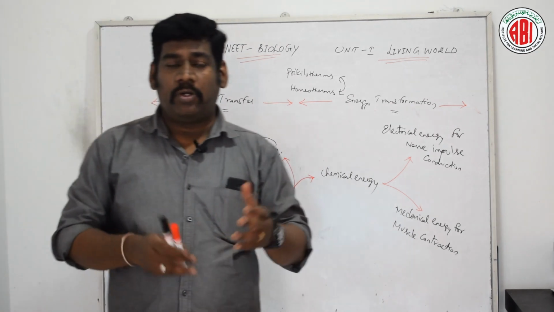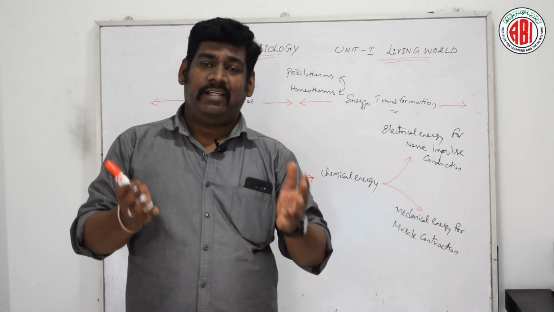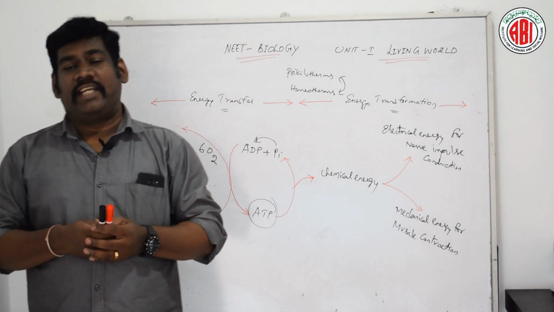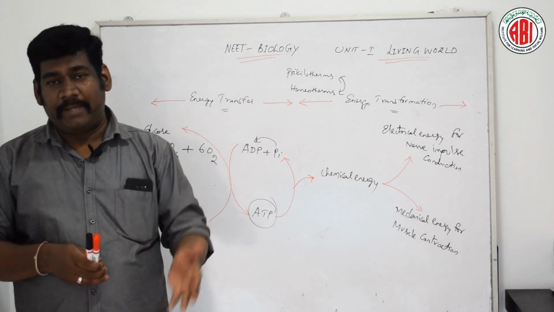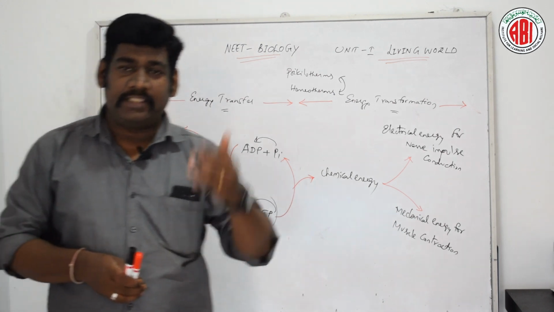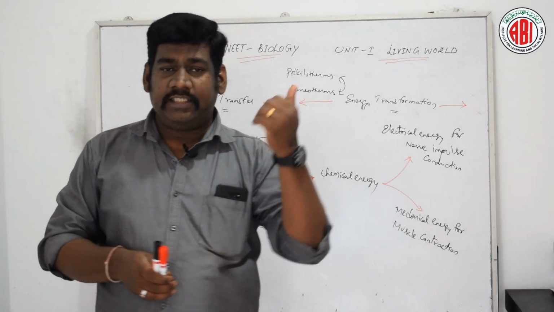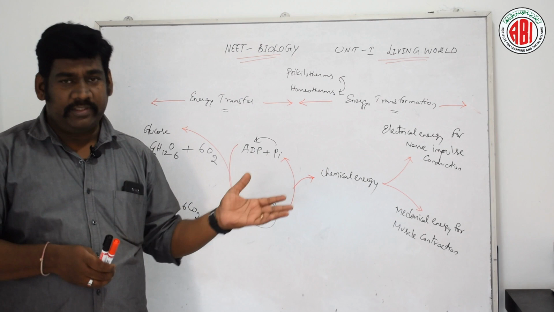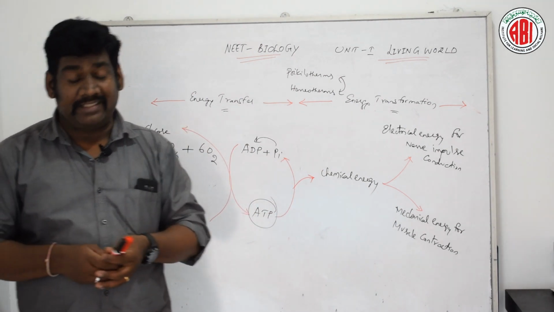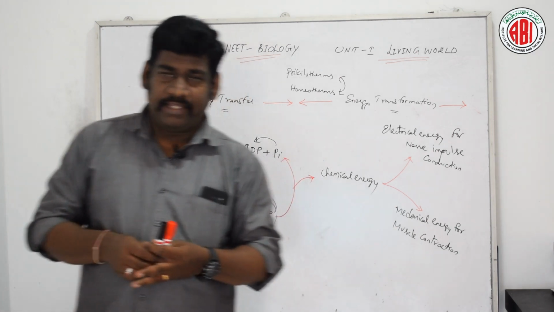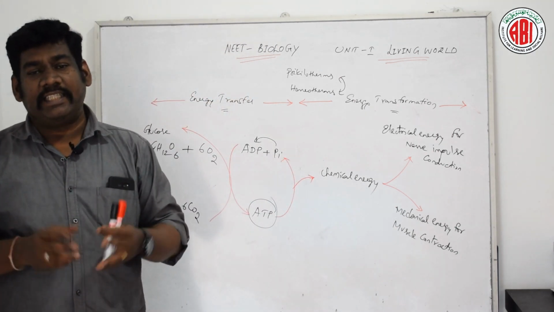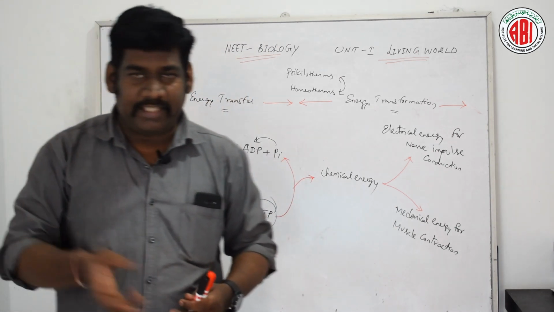And homeotherms are the living organisms which maintain the same kind of temperature. Say for example, all categories of mammals, birds, and fishes are a few examples of homeothermic animals. And these organisms are warm-blooded organisms. Their body temperature is independent of the environmental temperature.